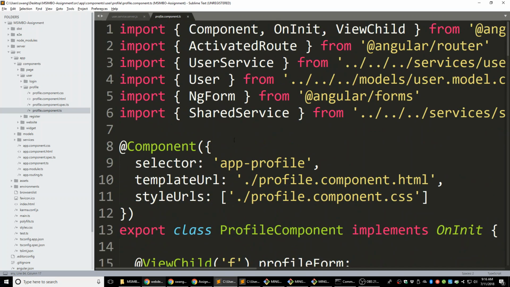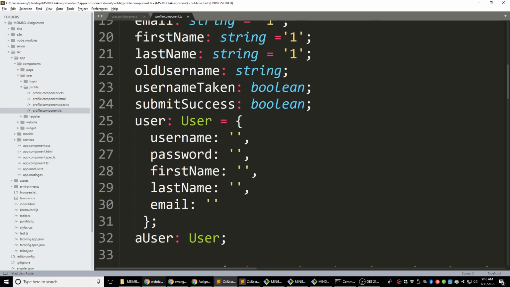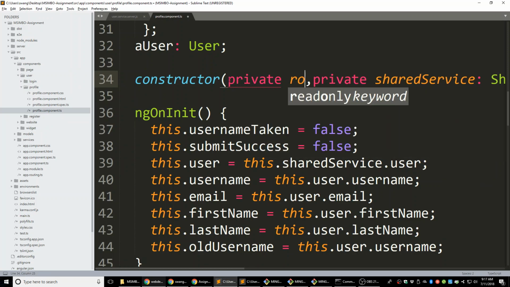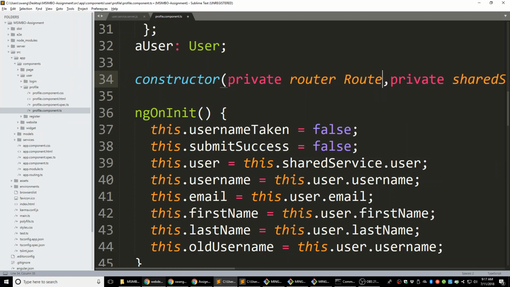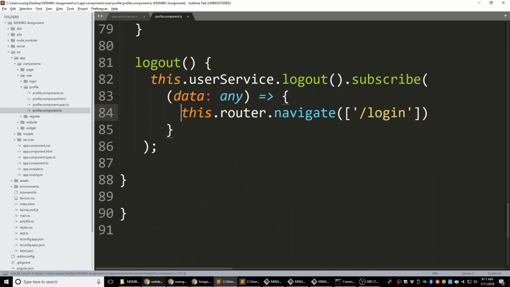Have we imported the router here? No. Let's import the router, and put that into the constructor. Private router. Okay. So we have a router here, and we're going to navigate us back to the login page.